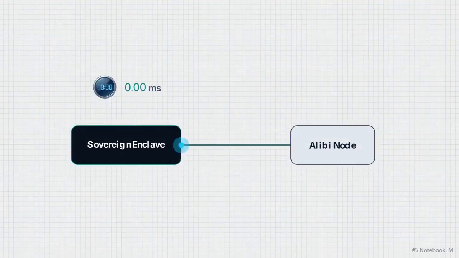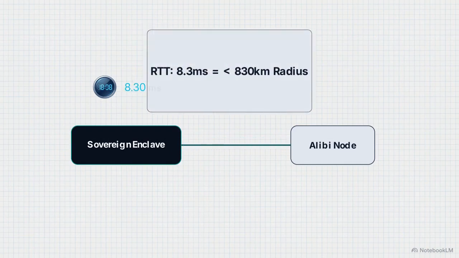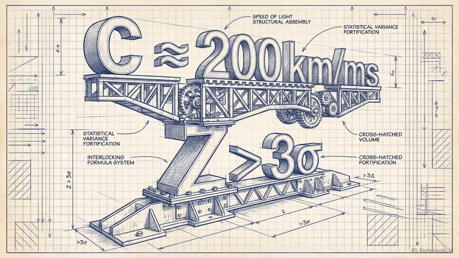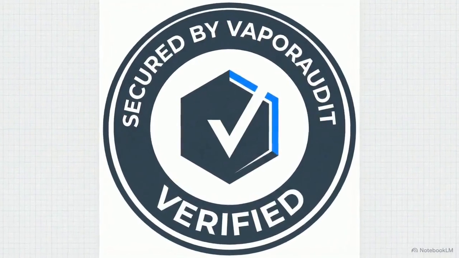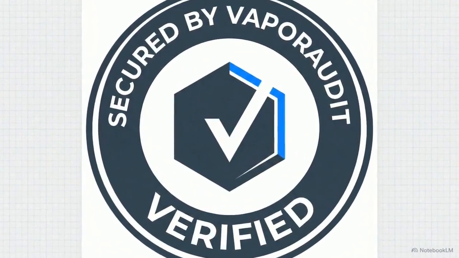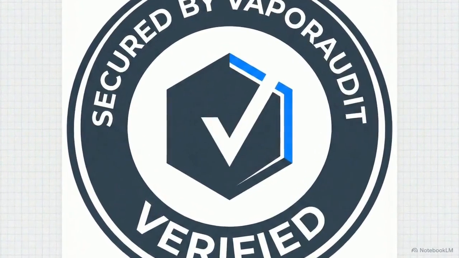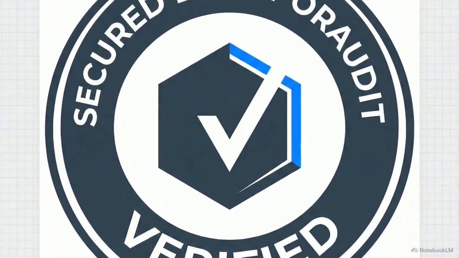First, we use the speed of light traveling through fiber optic glass to establish an unforgeable, hard metric for a server's geographic location. Next, we use the laws of thermodynamics, specifically the energy consumed during computation, to mathematically prove execution integrity. This approach produces a special-purpose sovereign apparatus enforced by silicon and network physics. Grounding the evidence chain in physical constants creates an irrefutable chain of causality, making data sovereignty a verified physical state.